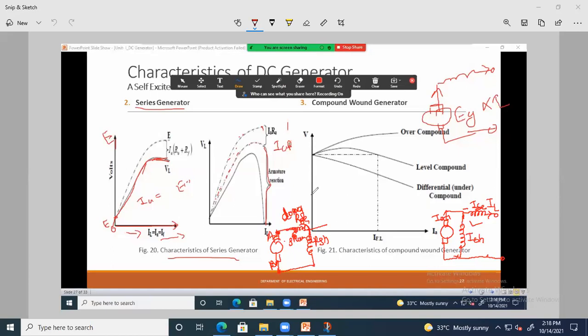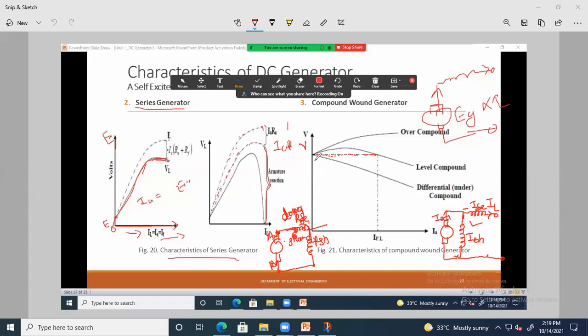Now see, here the characteristics are shown, that is armature current versus terminal voltage V. Do you know that in a compound generator the voltage is near about constant? The voltage depends upon the degree of compounding. म्हणजे shunt series field winding ची compounding degree किती आहे? If it is used maximum then what will happen? If it is used minimum then what will happen? So it depends upon the degree of compounding.